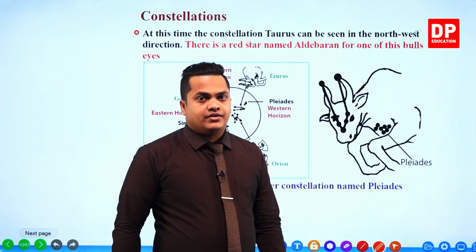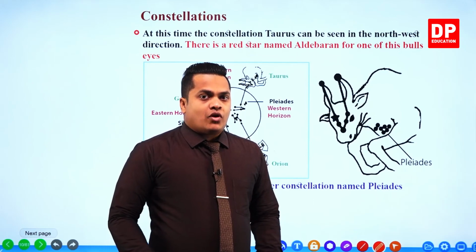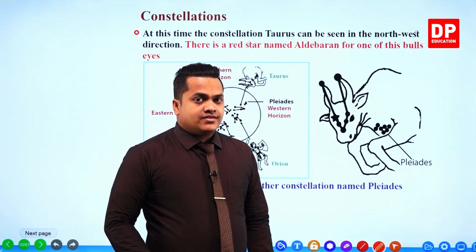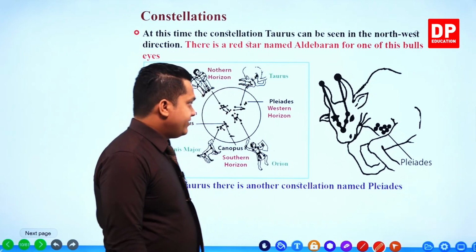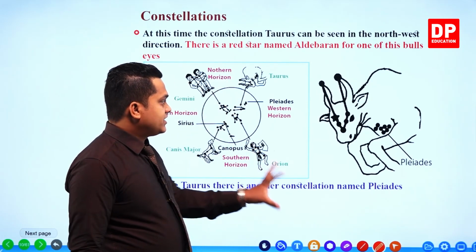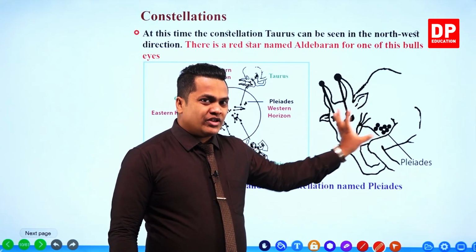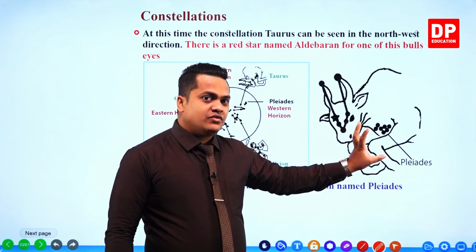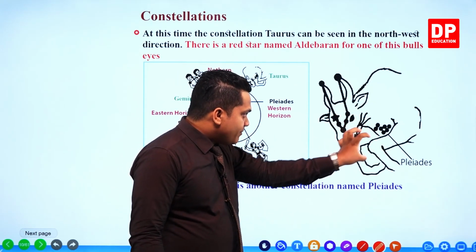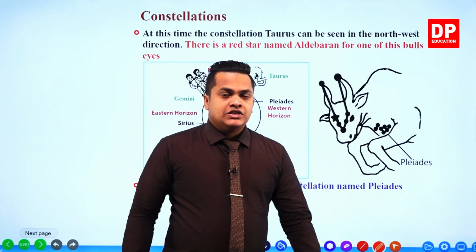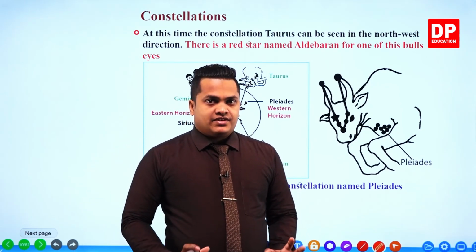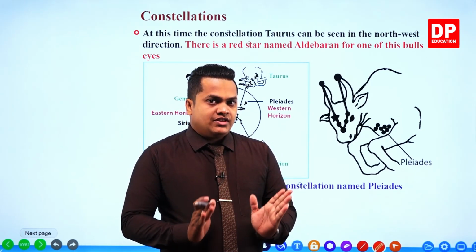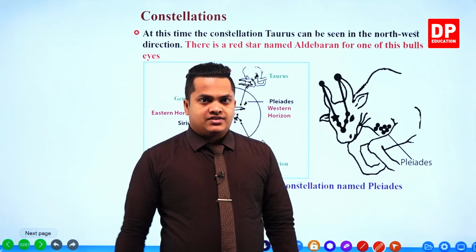Okay. So from these particular 4 star patterns, my dear children, which we have identified, like 1, 2, 3, 4, actually there are 5. I told you that these things are very near to each other, so we can consider this as part of the Taurus. So from these 5 constellations, we'll be finishing the first chapter related to the constellations.